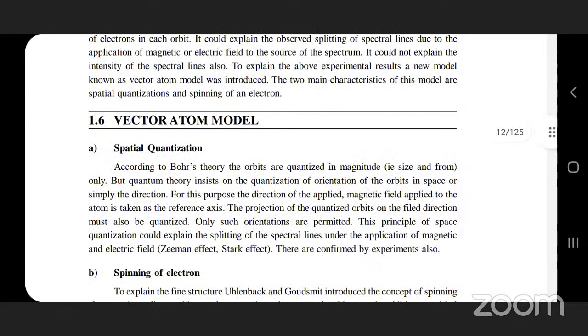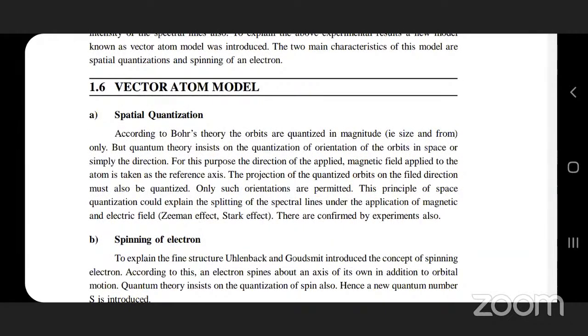Next, the most important essay question is the vector atomic model. In this vector atomic model, you need to know what spatial quantization is. Okay. Next, everywhere we have to consider what Bohr's postulate is. According to that, the orbits are quantized in magnitude, meaning the size value, and also here the quantum theory insists on the quantization of orientation of the orbits in space